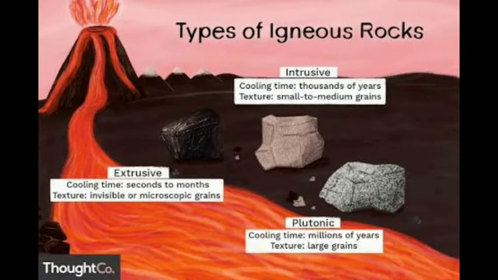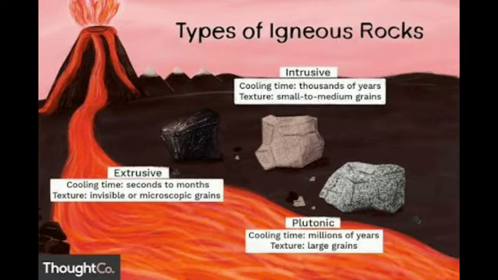Types of rocks. Igneous rocks can be further classified as extrusive and intrusive. Sedimentary rocks can further be classified as mechanically formed, chemically formed, and organically formed. And metamorphic rocks. Each of these broad groups can be further subdivided on the basis of physical and chemical properties. Let's learn more about igneous rocks.